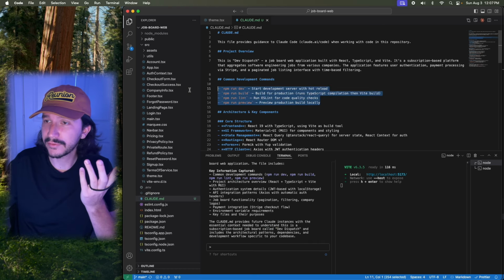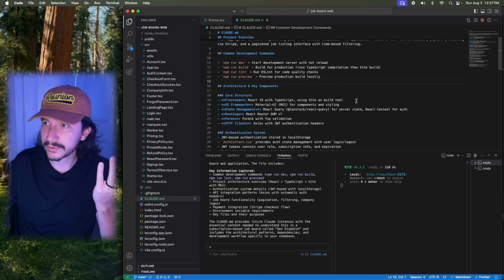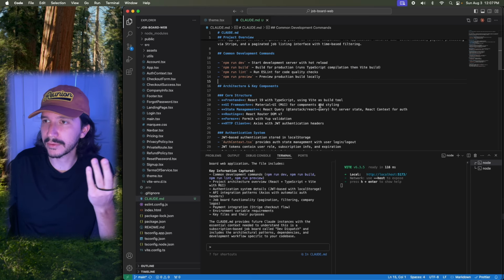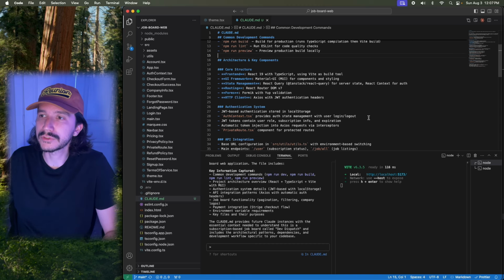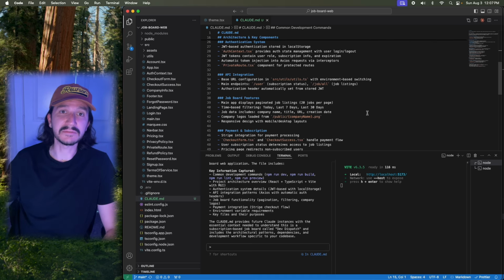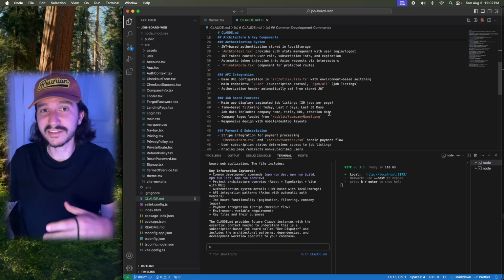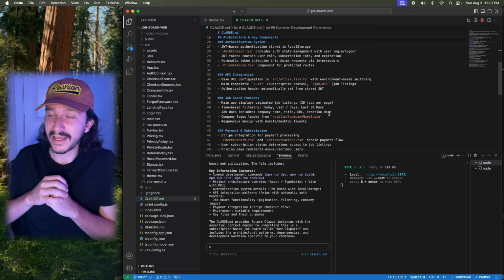It has my development commands, my build commands. It has the core structure, like I said, React with TypeScript. We're using Vite as my build tool. Awesome. Material UI, React Query, React Router. So yeah, I think it did a great job just being very comprehensive and combing through the code base and figuring out all the things that I'm doing. So now it'll use this as the context for everything that I ask it.